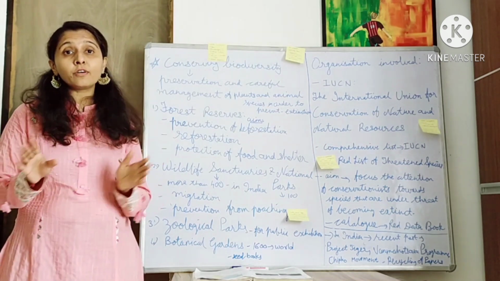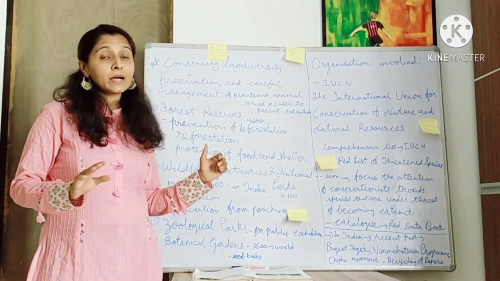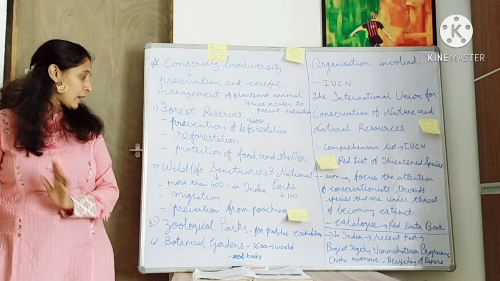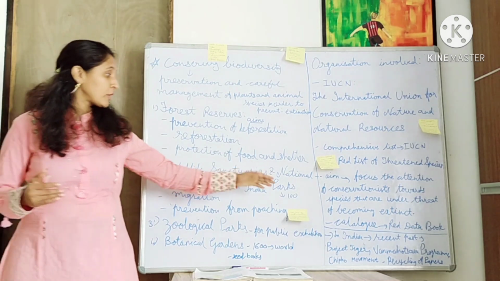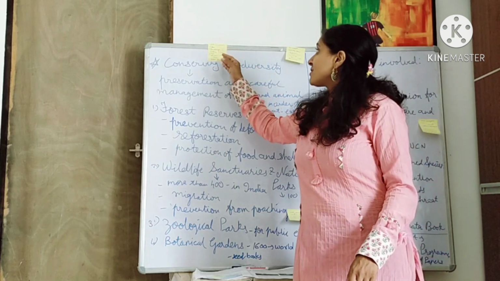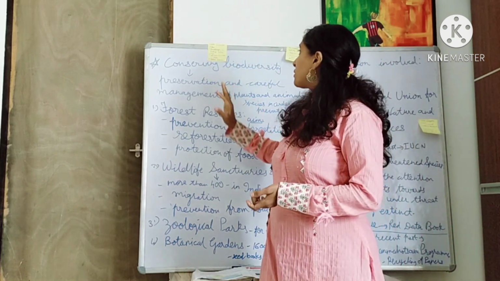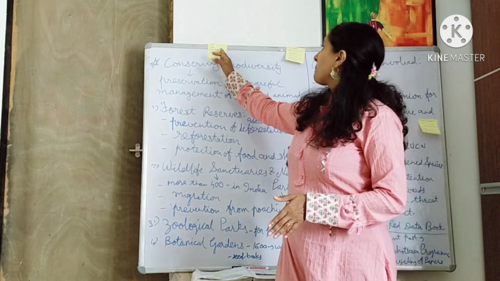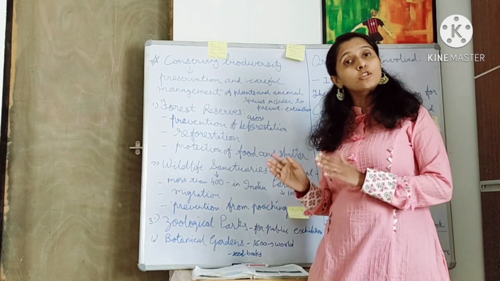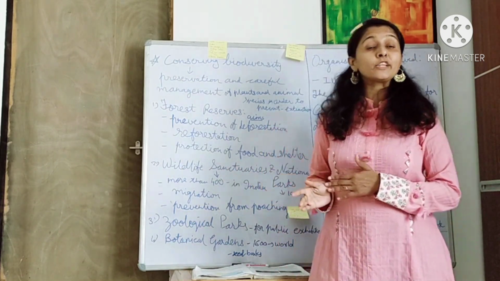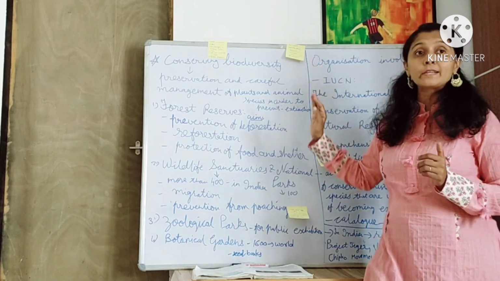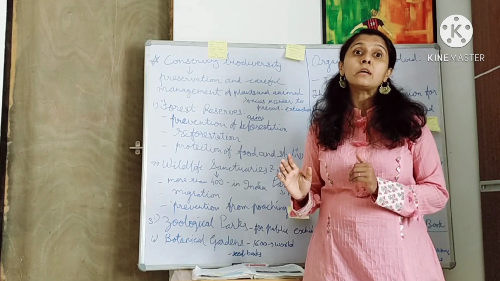Now, in India, more than 400 wildlife sanctuaries are there and about 100 national parks are available. Some examples of wildlife sanctuaries are Bandipur in Karnataka, which is for tiger reserves; Bandhavgarh in Madhya Pradesh, also for tiger reserves; Jim Corbett, also for tiger reserves; Gir, which is for the Asiatic lion and is present in Gujarat; and Keoladeo Bird Sanctuary in Bharatpur, which is for the birds.